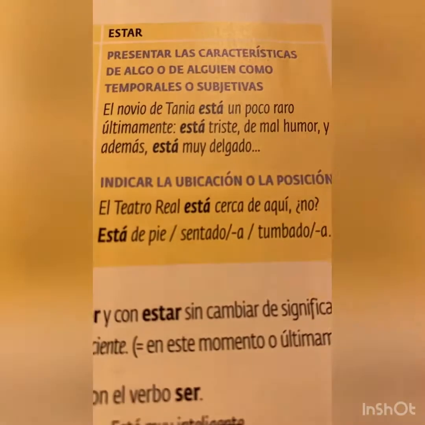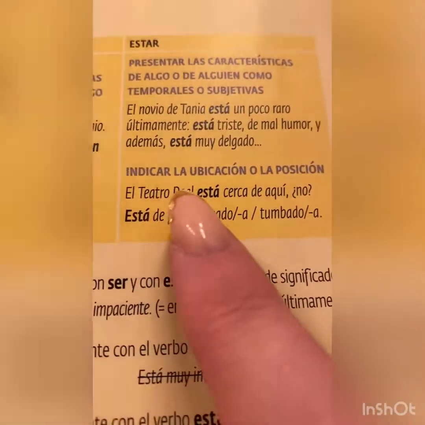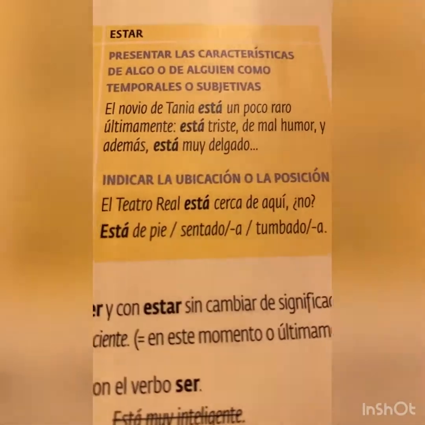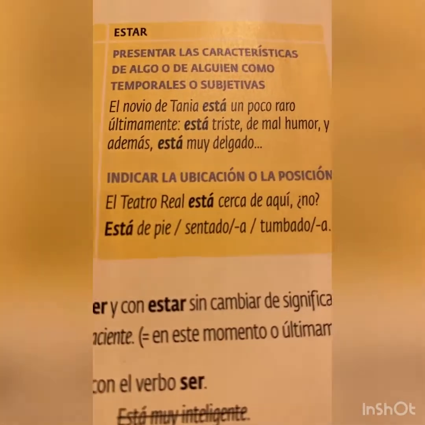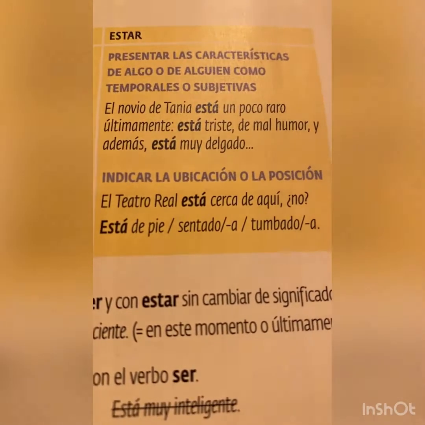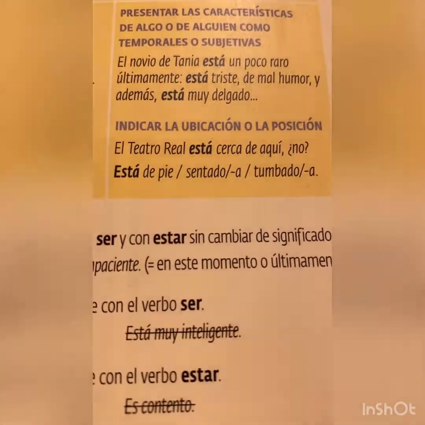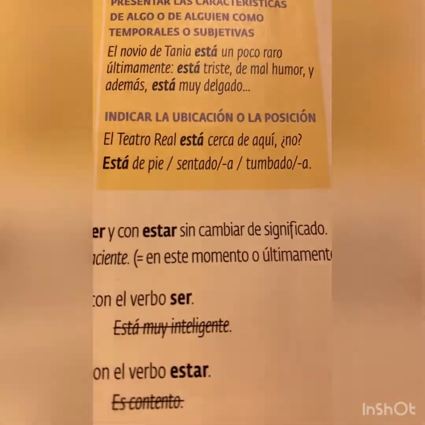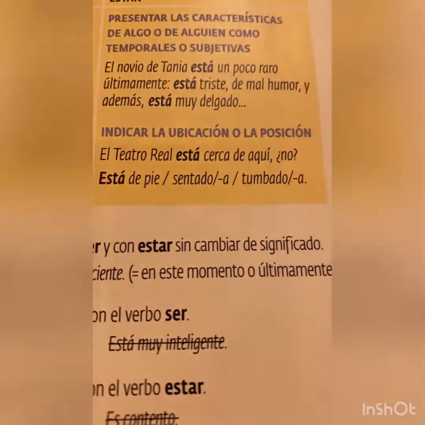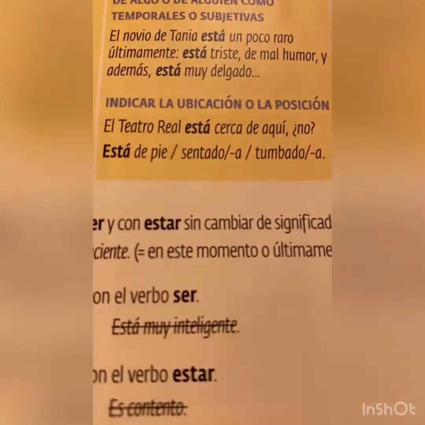Then we have a little subheading here. Indicar la ubicación o la posición. So to indicate a location or position. El teatro real está cerca de aquí, ¿no? So is the theater near here? Está de pie, sentado, sentada, tumbado, tumbada. So he is sitting, standing, or lying. Está de pie, sentado, tumbado. He is sitting, standing, or lying down. So they're positions and locations, okay?